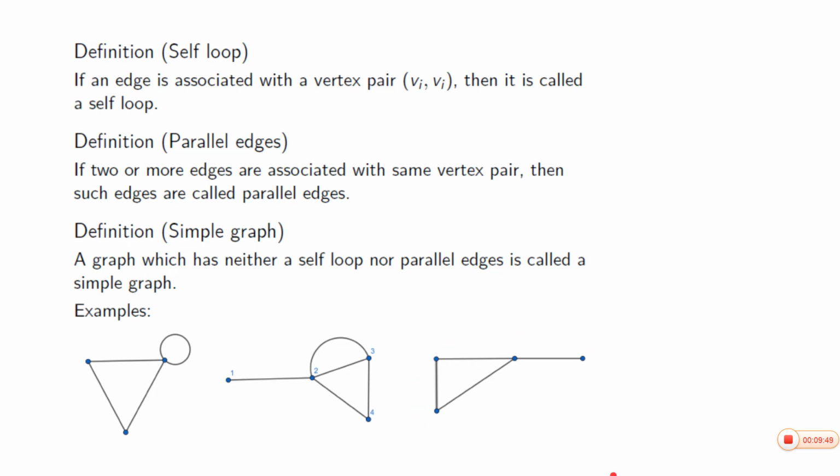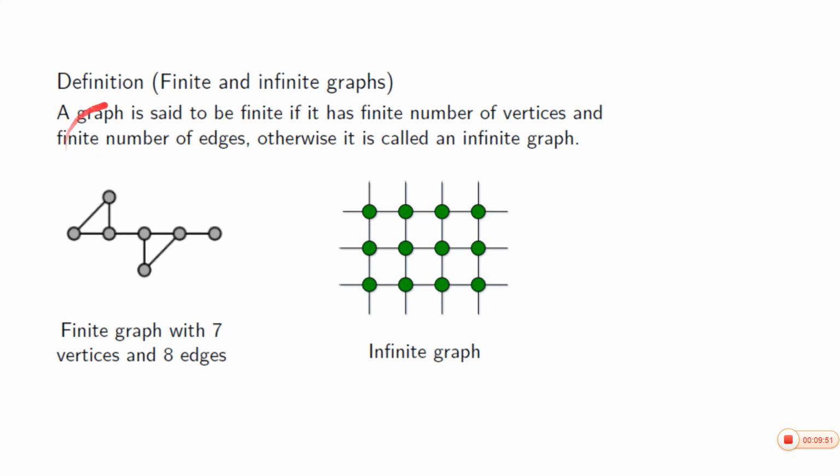Look at finite and infinite graphs. A graph is said to be finite if it has a finite number of vertices and a finite number of edges. Otherwise, it is called an infinite graph. So this is a finite graph.